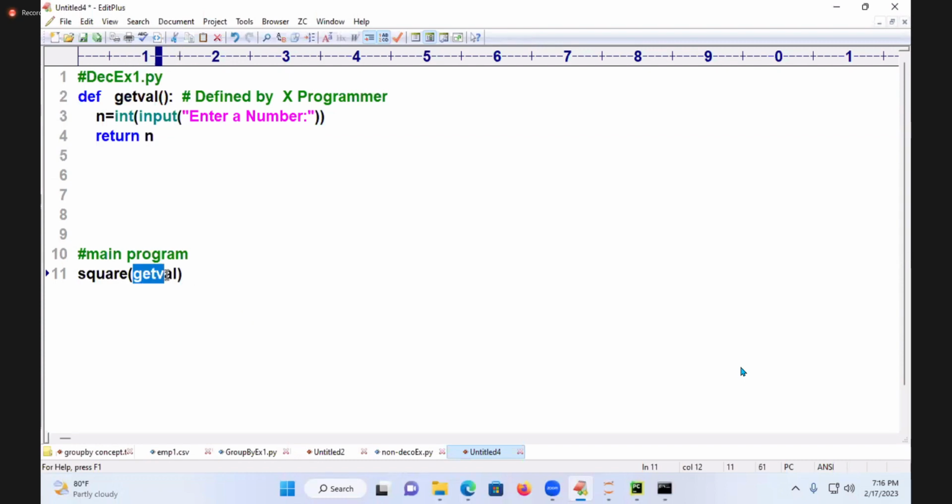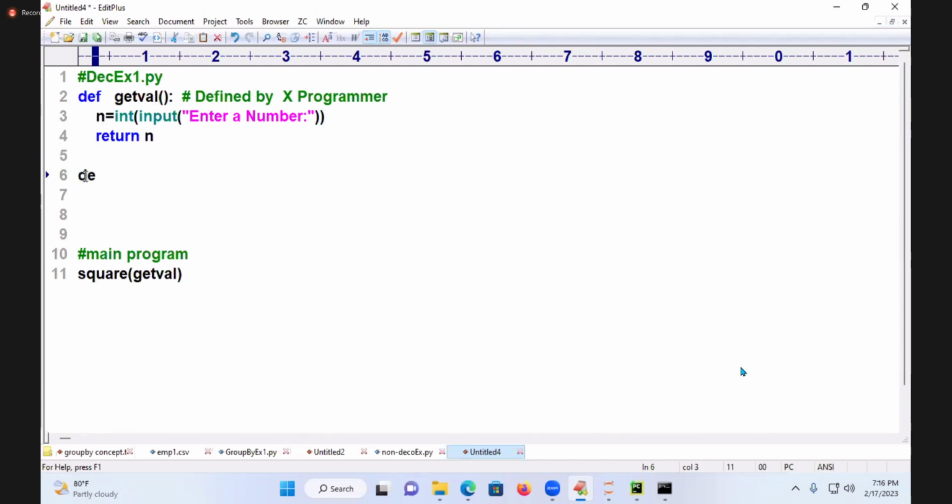Get value is the function name now. Square is taking 10, which is not a decorator. It is taking L1, a list object, which is not a decorator. But get val is a function name. Any function taking a function name as a parameter is known as a decorator. Why is the function name taken as a parameter? The function taking it will provide additional capability to it.